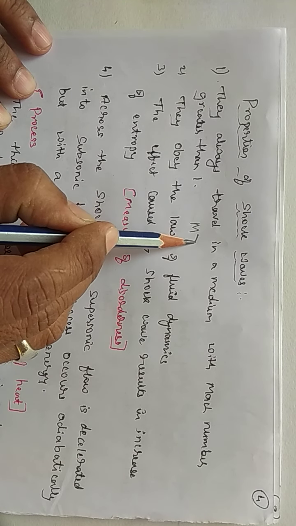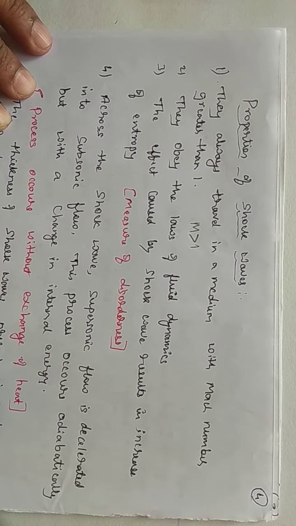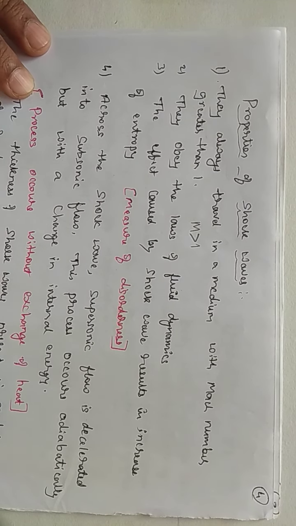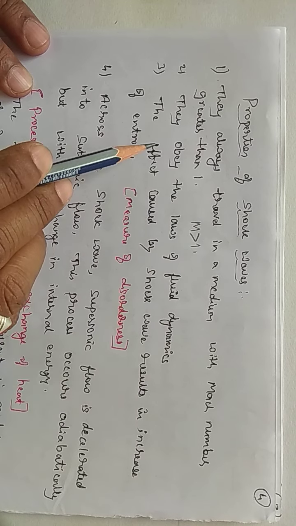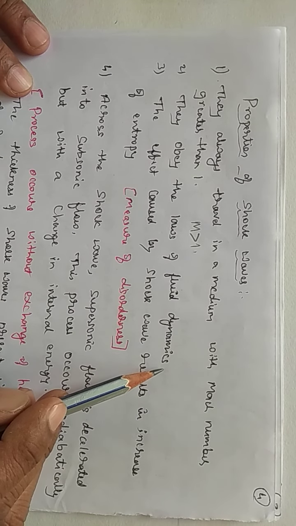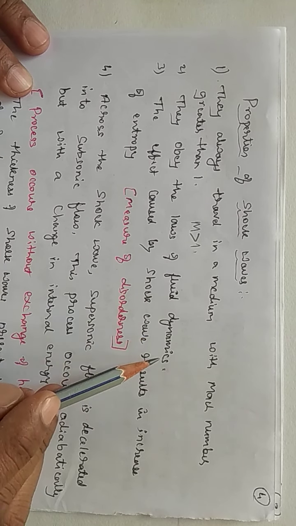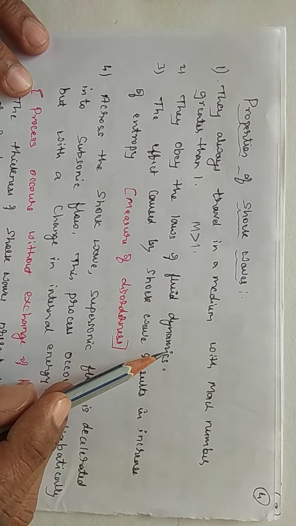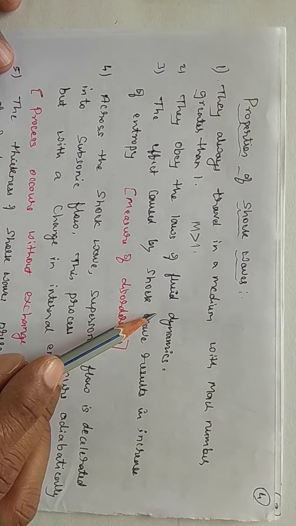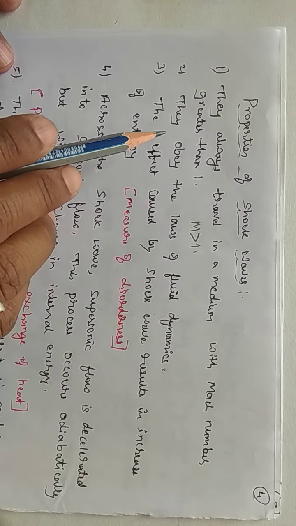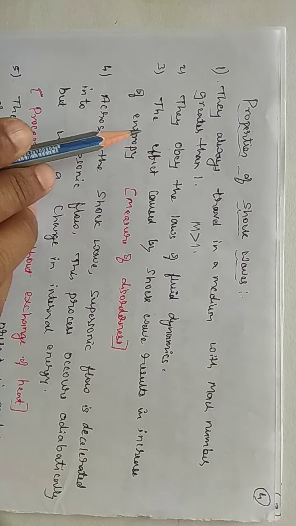So whenever shock waves are produced, the Mach number is quite greater than 1. They obey the laws of fluid dynamics. Usually fluids, that's why I covered in the introduction what fluids are. So whatever laws are applicable to fluid dynamics, the same are applicable here also.